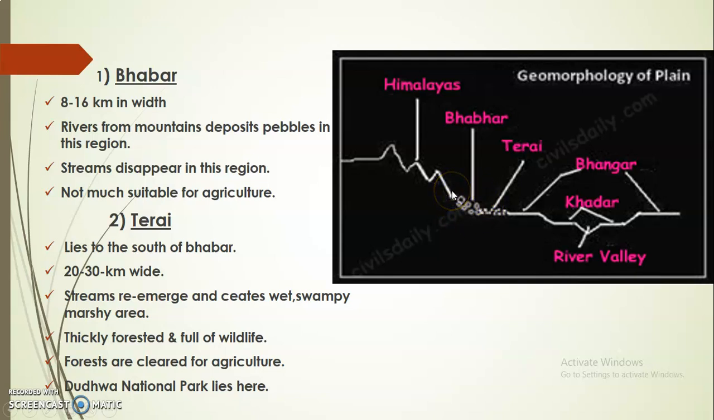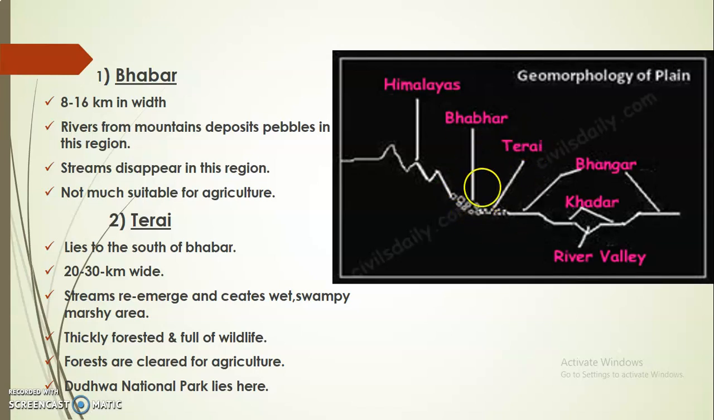Now it is 8 to 16 kilometers wide, and rivers which originate from mountains deposit a lot of pebbles in this region. And as a lot of pebbles are deposited in this Bhabar region, the streams, the rivers disappear. These pebbles are actually porous rocks. So due to porous rocks, the streams start flowing underground. So they disappear in this Bhabar region. So agriculturally it is not very suitable for cultivation.